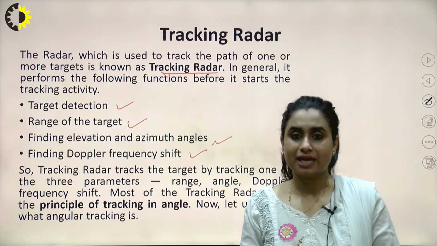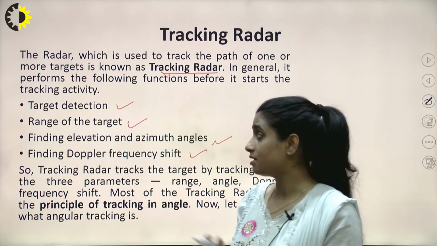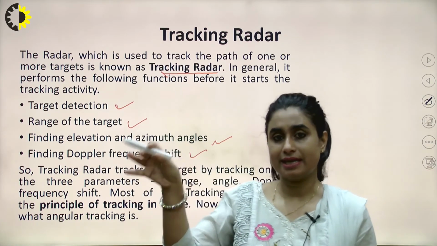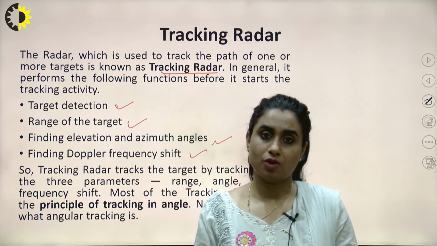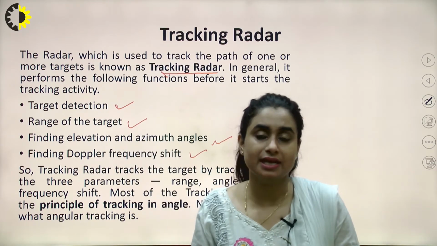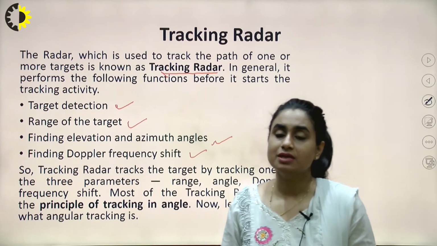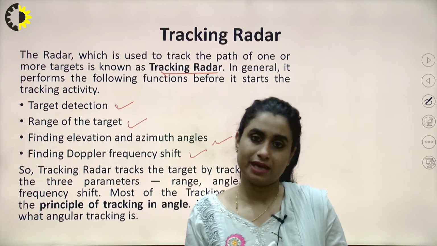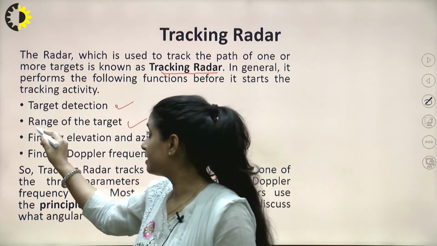So how could tracking be done? Tracking could be done by these methods. First of all, we need to detect that some external body has arrived or is present in our territory. After detection, the distance of that target has to be calculated, which is called the range of the target.